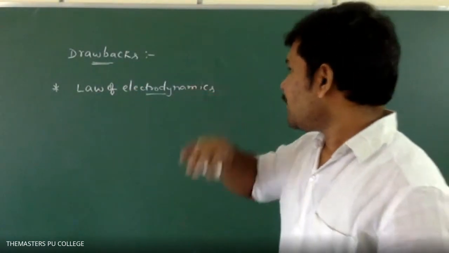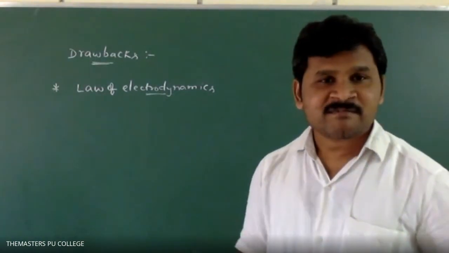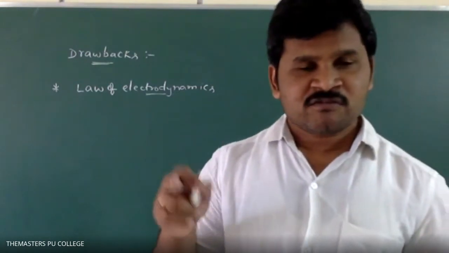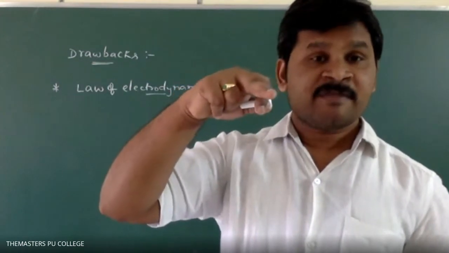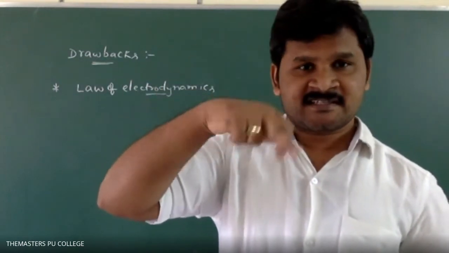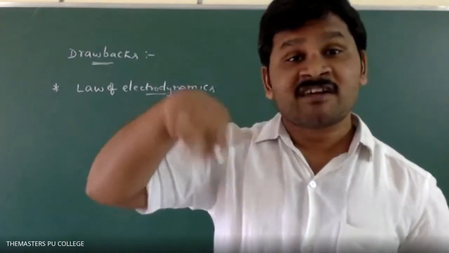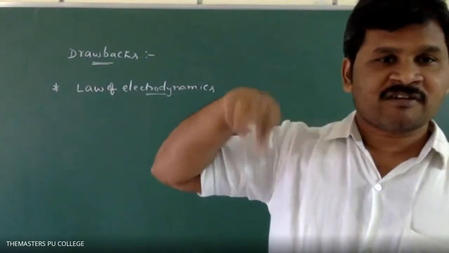The law of electrodynamics relates to what he told in his atomic model. According to the Rutherford atomic model, electrons revolve around the nucleus with high velocities in circular paths, continuously rotating.